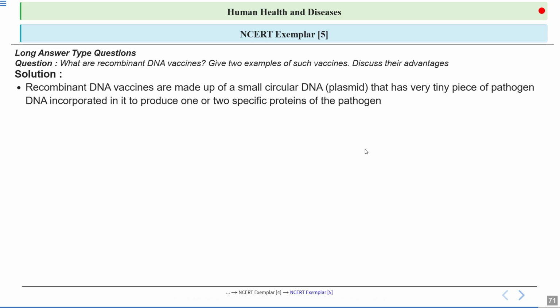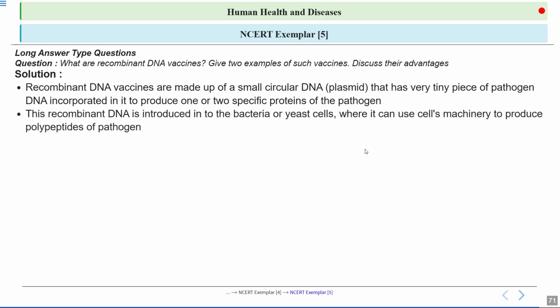So what do scientists do? Scientists take a small circular piece of DNA called the plasmid and insert a tiny piece of DNA from the pathogen into it. So this allows the plasmid to carry the instructions for making just one or two specific proteins from the pathogen, not the whole organism. Now this recombinant DNA is placed into bacteria or yeast cells. Okay. Now this recombinant DNA will use the host machinery to make copies of this inserted DNA. Clear?